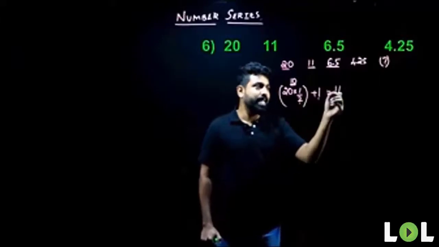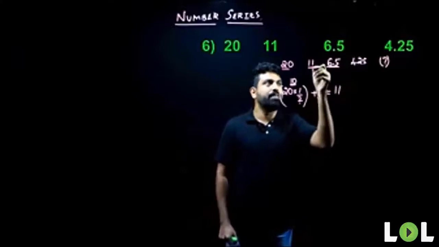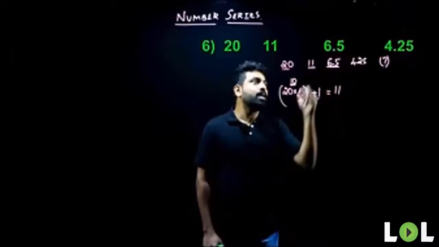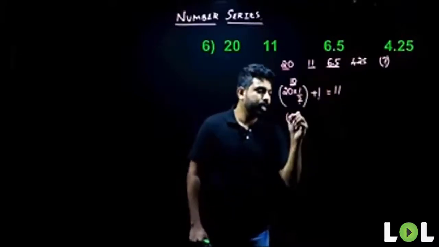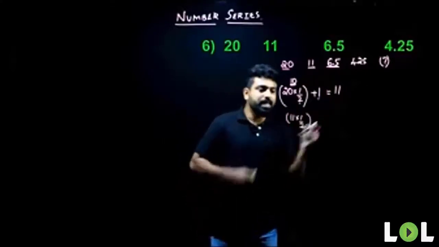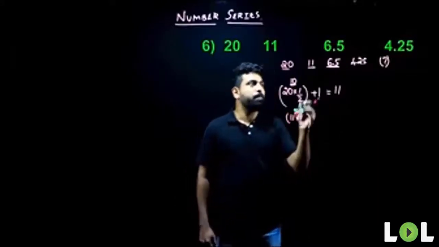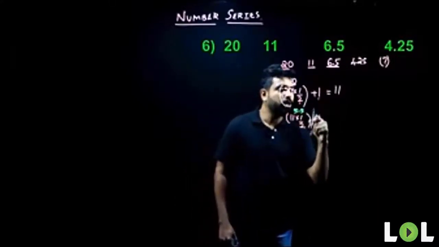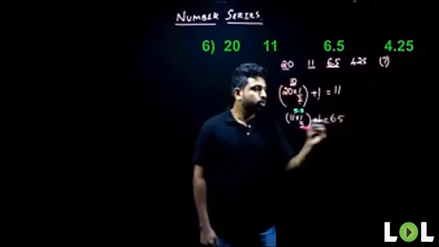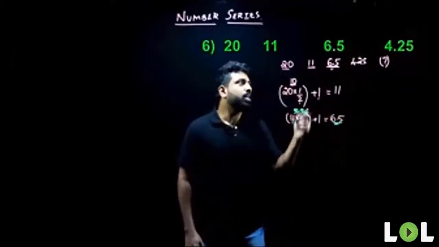Let me check if my same logic works for my further cases here. Now what's my next term? 11. Compare 11 and 6.5. Is 6.5 close to half of 11? What is half of 11? 11 into 1 by 2 gives me 5.5. How do I go from 5.5 to 6.5? I add 1 to it. So I get 6.5. So yes, I'm getting the same value here. So my logic is partially right. So I can't confirm it yet.